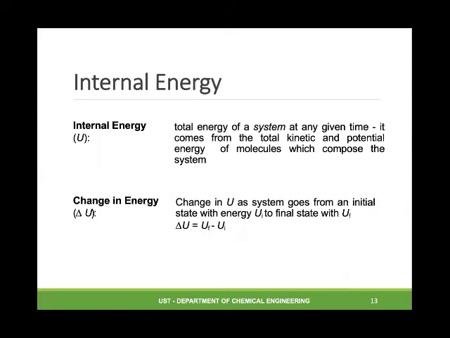When we say first law of thermodynamics, this is associated with internal energy. What do we mean by internal energy? This refers to the total energy of the system at any given time. This comes from the total kinetic as well as potential energy of molecules which compose the system. A change in internal energy, since this is an exact differential, delta U, is the internal energy final state minus initial state.